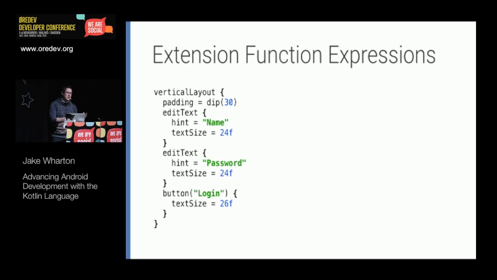So one of the nice things about XML is you get to pre-render the view and see how it mostly would look on a device. And so they've written one for this code, so it will statically parse the Kotlin and do that rendering as well. So it's a great example of taking something that annoyed them, which is the XML and the general pain of having these two separate worlds of Java and XML and resources, and combining them into a single source, which is just the Kotlin source file.